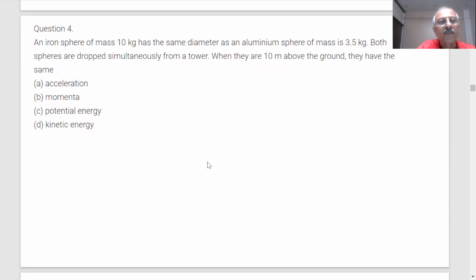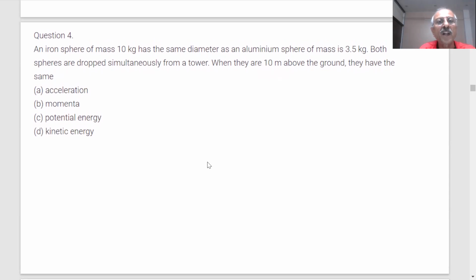Now the question says: an iron sphere of mass 10 kg has the same diameter as an aluminium sphere of 3.5 kg. Both spheres are dropped simultaneously from a tower when they are 10 meters above the ground. They have the same: acceleration, momentum, potential energy, or kinetic energy.